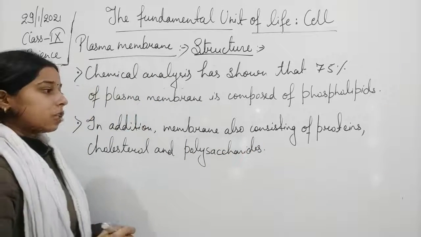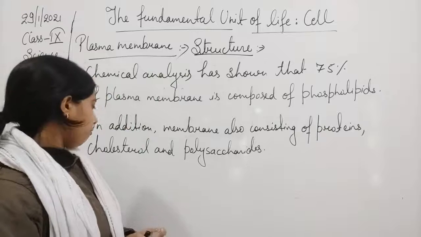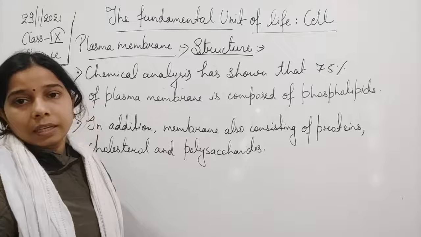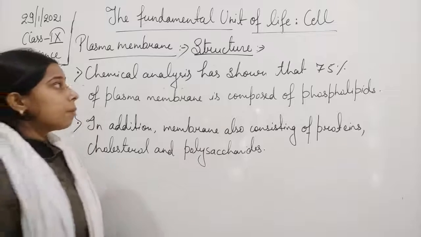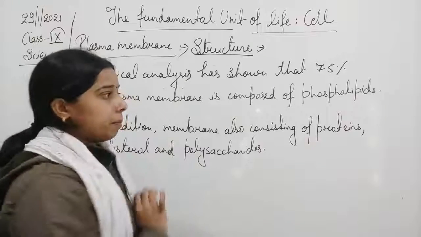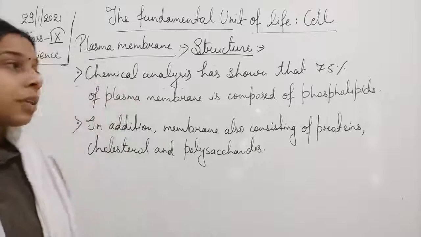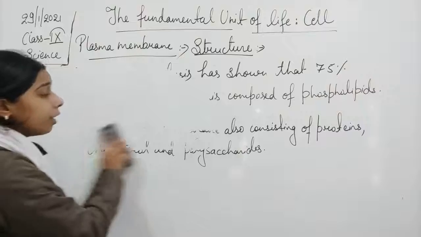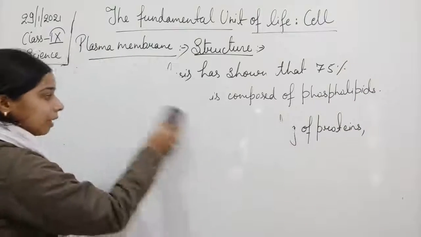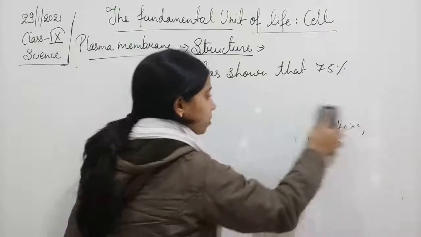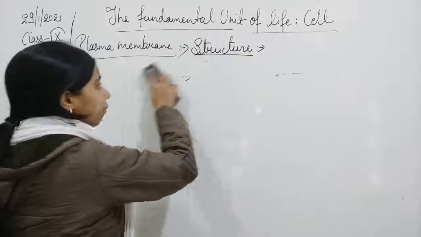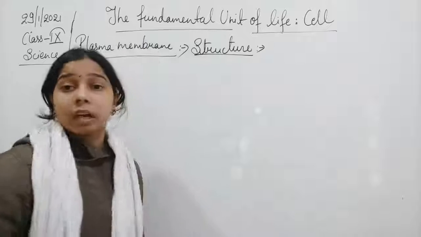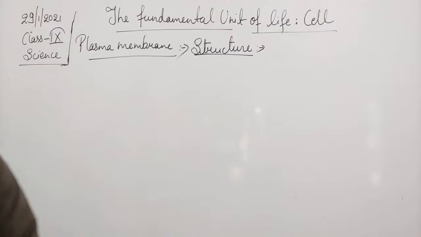Okay. So these are the things present in the plasma membrane, and on the basis of that, two researchers worked on the plasma membrane and gave a model, known as the fluid mosaic model. It's a very famous model. Whenever you study the plasma membrane, even in higher classes, this model will also come.